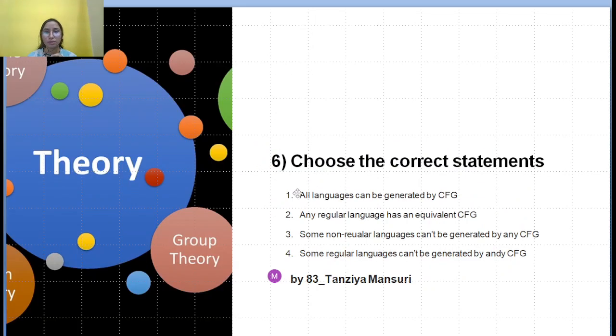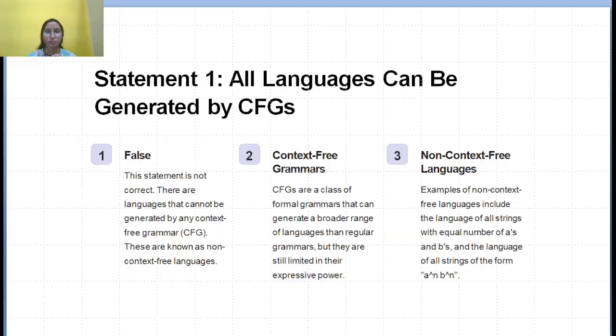What was our statement 1? All language can be generated by context-free grammar. So this statement is false because there are languages that cannot be generated by any context-free grammar. They are known as non-context-free languages. Now, what does context-free grammar say? They are the class of formal grammar that can generate a broader range of languages than regular grammar, but they are still limited in their expressive power.